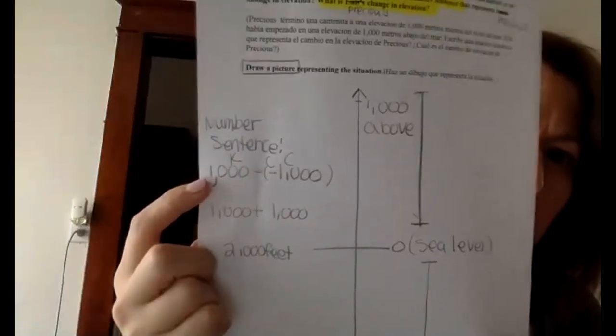So for the KCC, you leave the 1,000 alone. The minus, you change it to an addition sign, and then negative 1,000, you turn it to a positive 1,000. Good. So it's 1,000 plus 1,000, which is how much? 2,000. Excellent. 2,000. Perfect, Esther. Beautiful explanation. So this is what it should look like. Exactly what she said is on my paper.